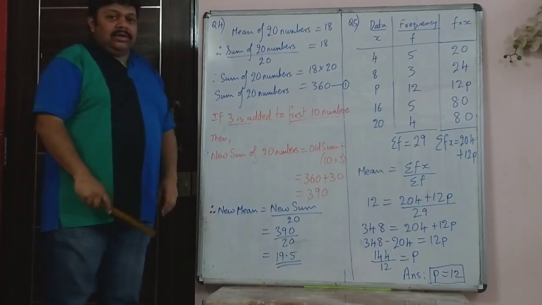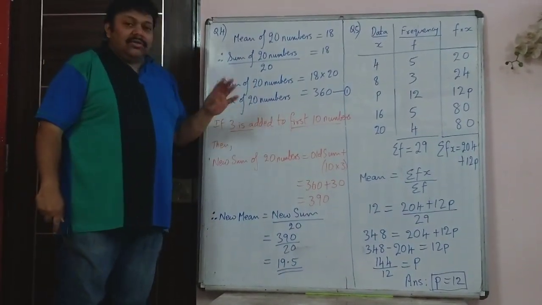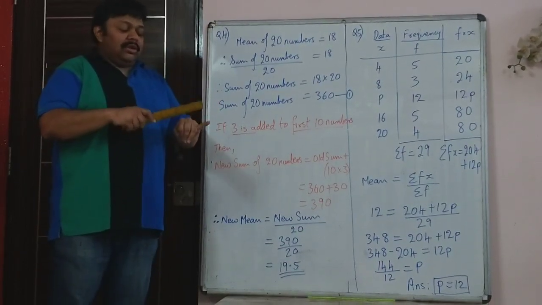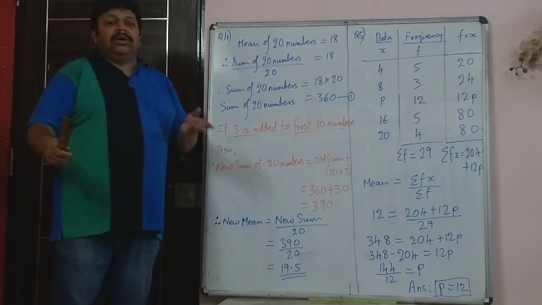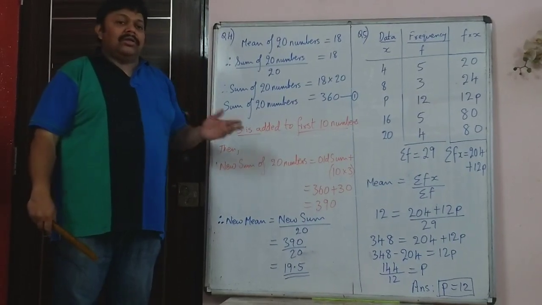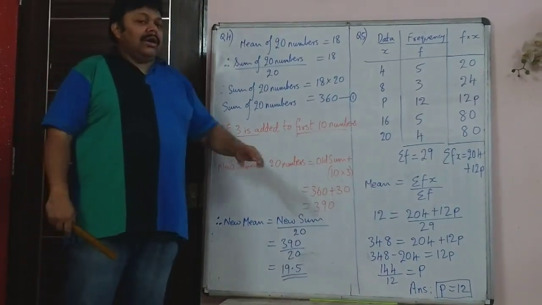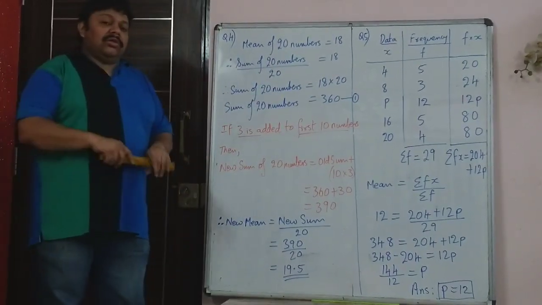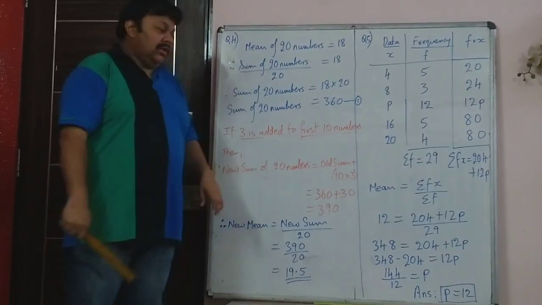Now you are given that 3 is added to the first 10 numbers. So 3 plus 3 plus 3, 10 times. So actually you are adding 3 into 10, that is 30. So why is 30 added to that? Because the first 10 numbers are increased by 3.